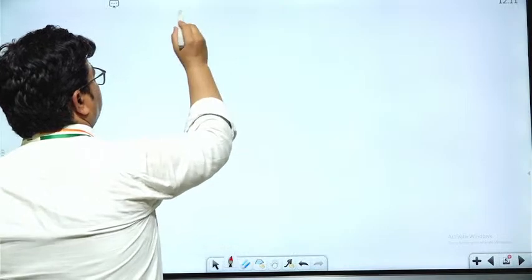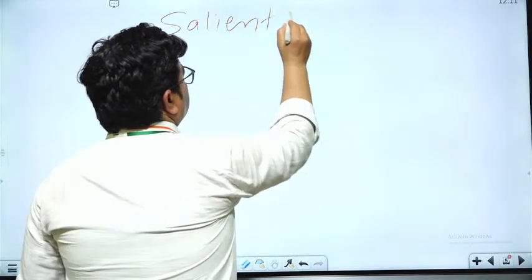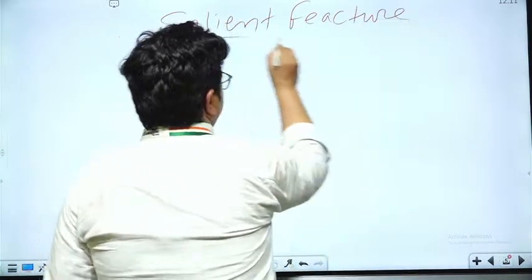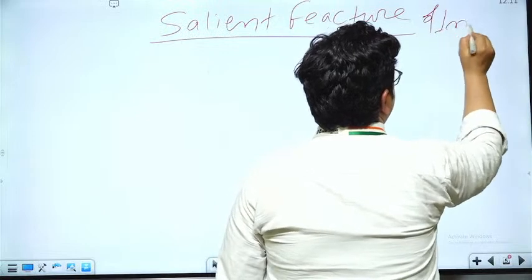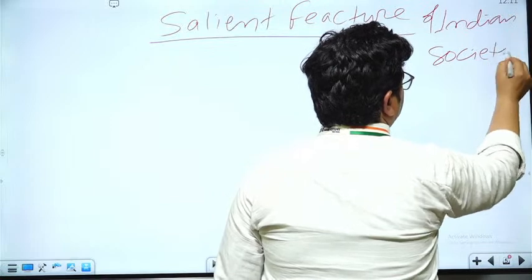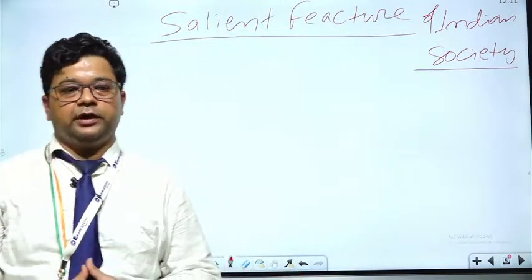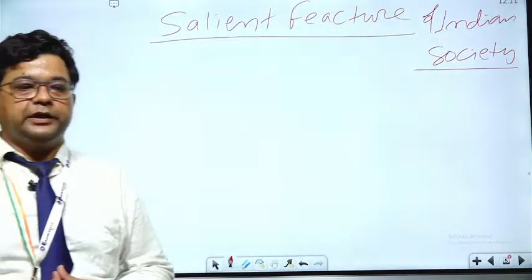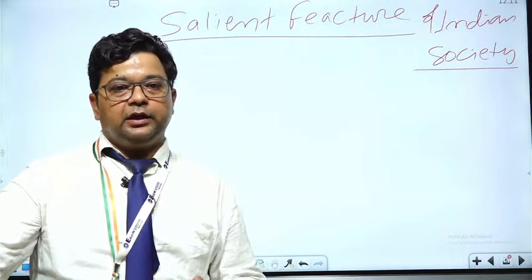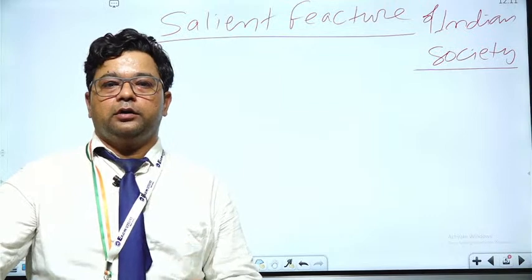Now see, the first topic of Indian society is salient features of Indian society. So only this much has been given by the UPSC, that we need to understand the salient features. Except for this, no other feature has been mentioned in the syllabus.